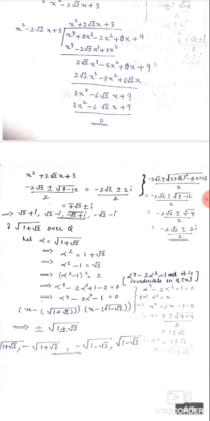While considering that equation, we can find the roots by using the quadratic formula. We get the value of x. Here the value is x minus root of 1 plus root 2 and x minus root of 1 minus root 2. So here also we get the conjugates plus or minus root of 1 plus or minus root 2, that is, root of 1 plus root 2, minus root of 1 plus root 2, root of 1 minus root 2 and minus root of 1 minus root 2.